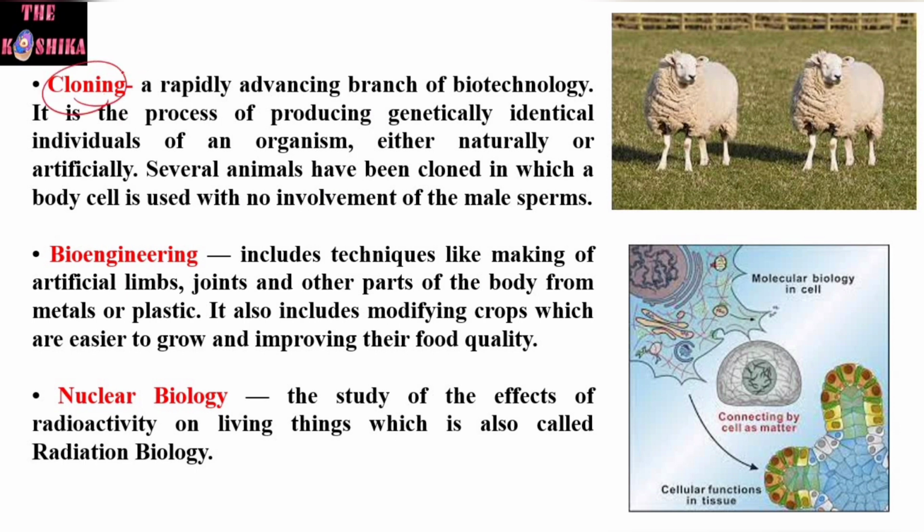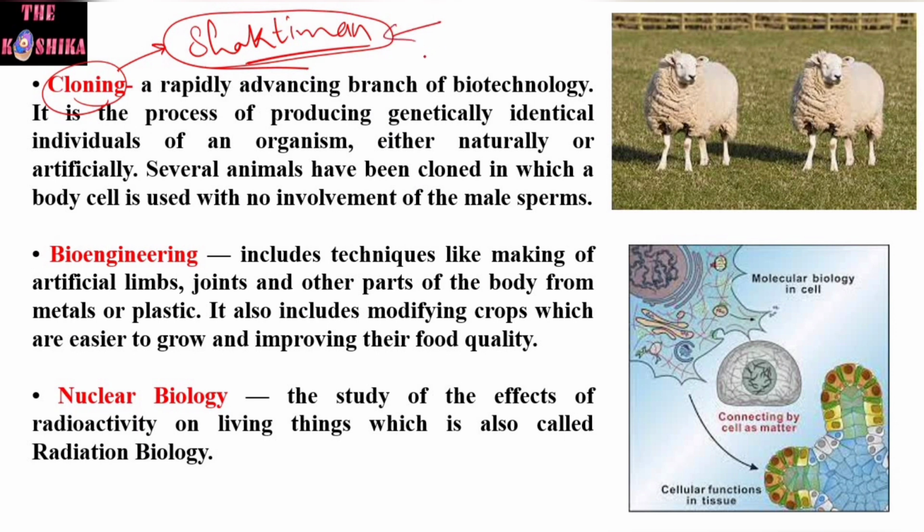Cloning. Have you ever seen the TV serial Shaktiman? Anyone? Okay. In that serial, the villain used to produce so many Shaktimans by the process of cloning. The villain's name is Dr. Jekyll.